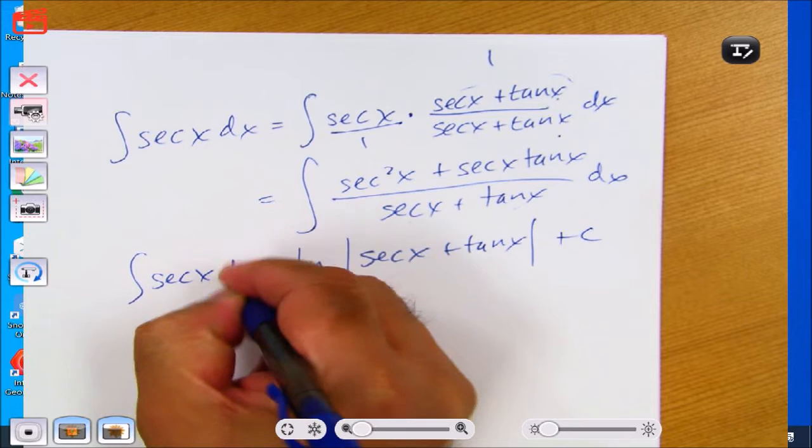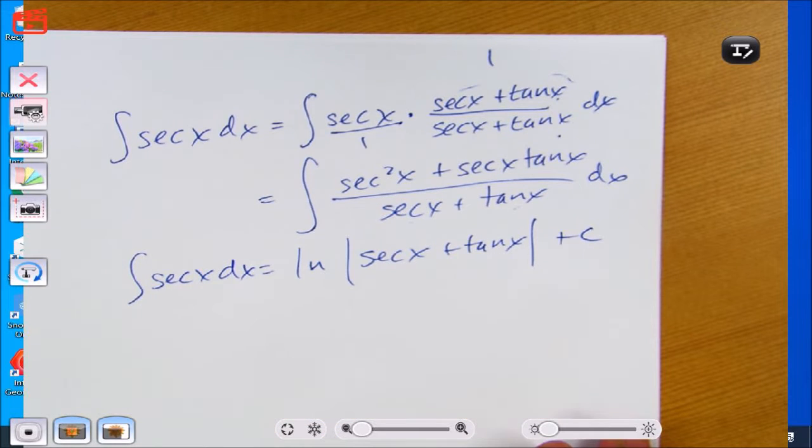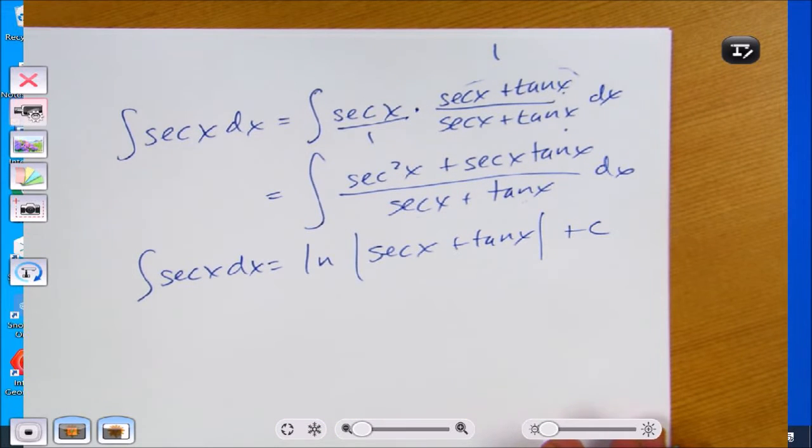Can you use natural log every time the derivative of the denominator is equal to the numerator? Yes. But it's got to be the whole denominator, not just part of the denominator.